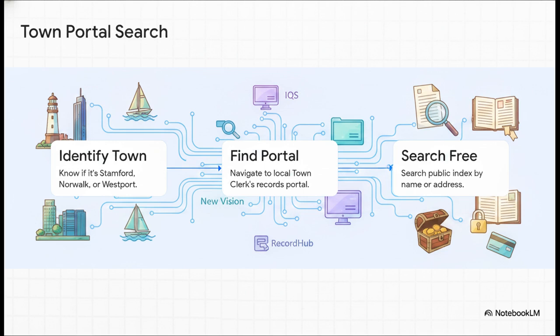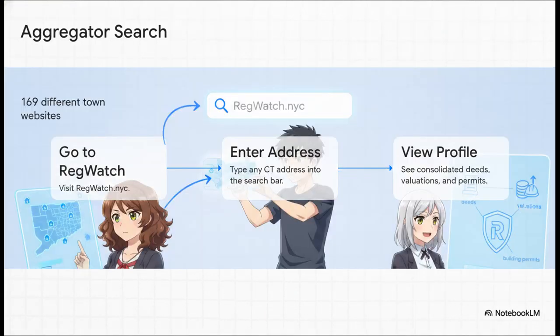But if you need to print or download an official certified copy, the town is probably going to charge you a small fee. Now, if searching through 169 different town websites sounds completely exhausting, there is a brilliant shortcut. You can use a free aggregator tool like regwatch.nyc. What this platform does is consolidate all of Connecticut's unique town-based records into one single search bar. You just type in any Connecticut address and bam!